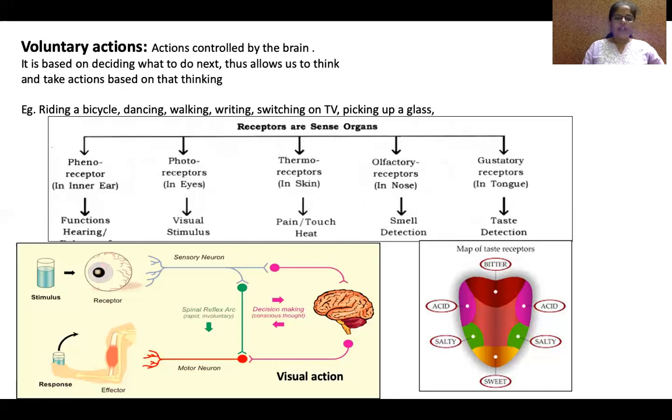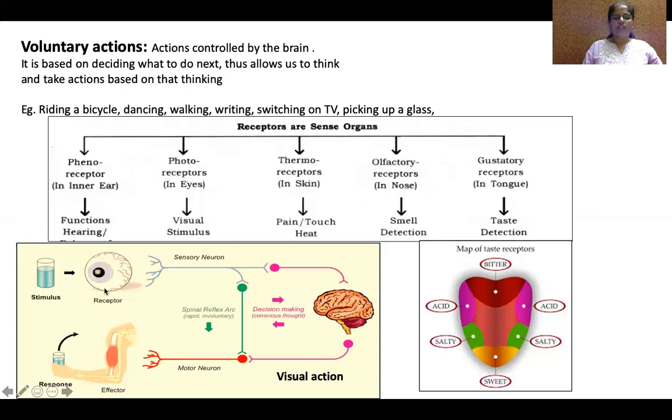Okay, from eyes to hand, it moves to the sensory neuron, brain, motor neuron, muscle, and response will be formed.